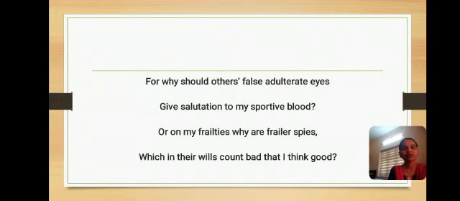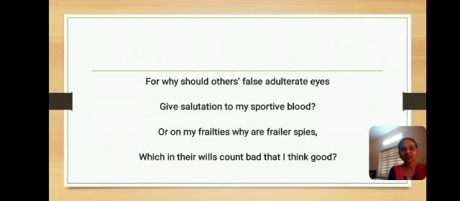For why should others' false adulterate eyes give salutation to my sportive blood, or on my frailties why are frailer spies, which in their wills count bad what I think good. So here we can see some rhetorical questions used in his sonnet. For why should others' false adulterate eyes? Adulterate means mixed with impurities.